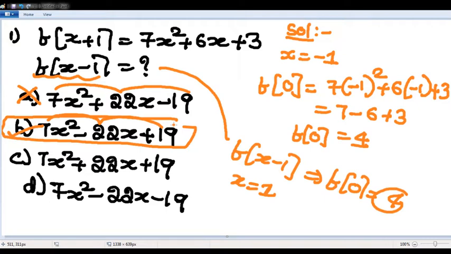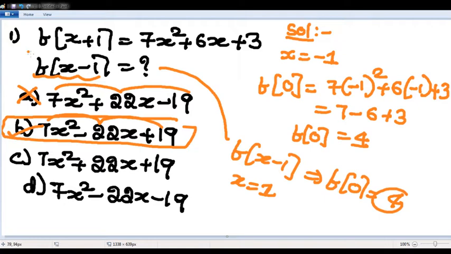Put x equivalent to minus 1 in the question. I got f of 0 equivalent to 4. Put x equivalent to 1 in the question. F of 1 minus 1 is 0. Answer I should get 4. I substituted in the second option. 19 plus 7 is 26. 26 minus 22 is 4. I hope it is clear, sir.